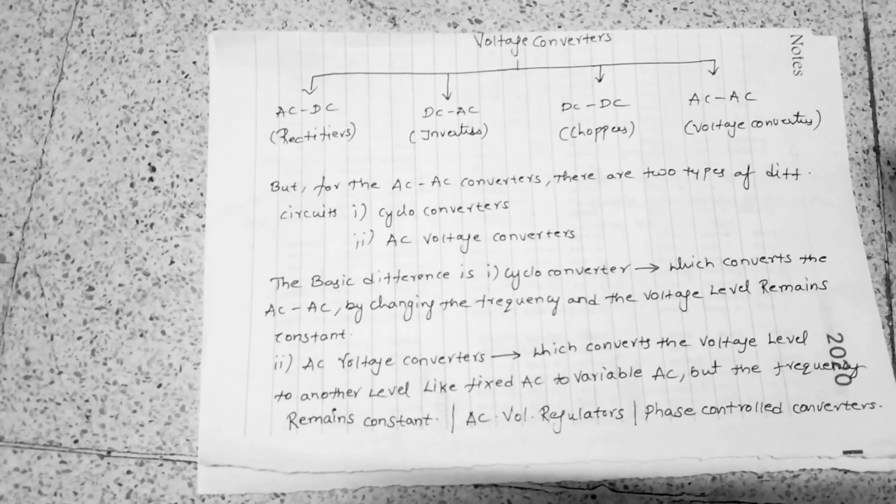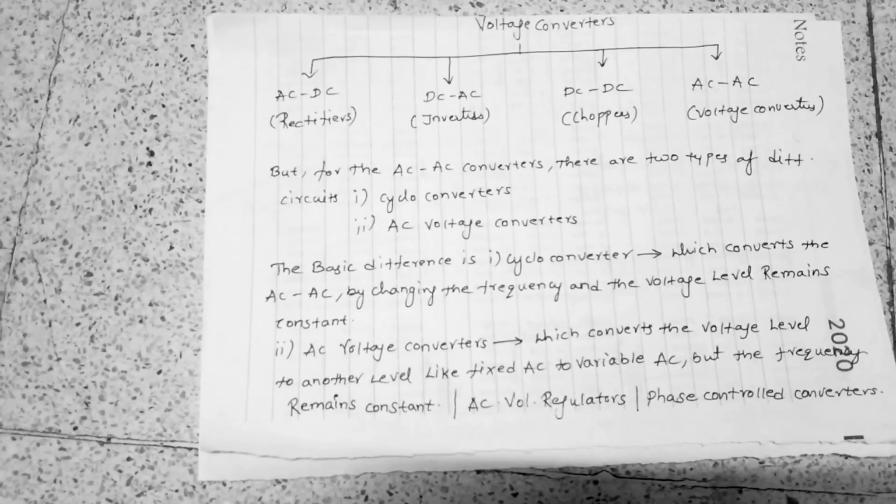This is the first lecture on AC voltage controllers. We will call them voltage controllers. Regularly we have four types of AC voltage controllers.